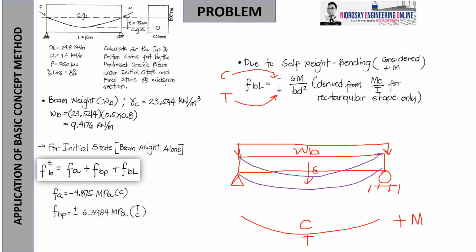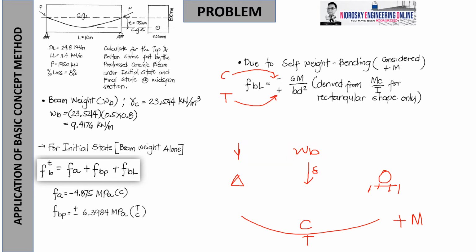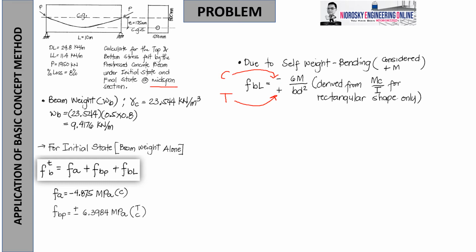Okay? So again, this is a rectangular shape, so we can use 6M over bd squared, whereas M is the moment found on that section. We are looking at the midspan. So we will check what is the maximum moment. Automatically the maximum moment, since it is found on the midspan. I think it is already common knowledge.